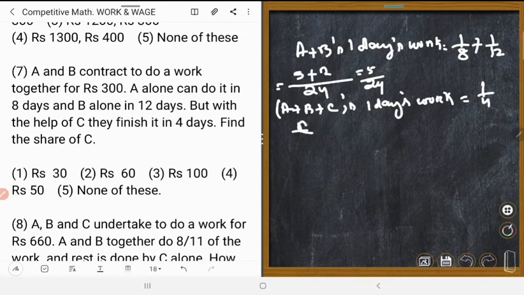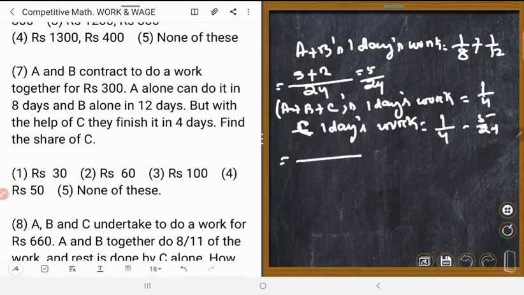Therefore, C's 1 day's work is equal to 1/4 minus 5 upon 24, is equal to, LCM 24, 6 minus 5, is equal to 1 upon 24. That is C's work.